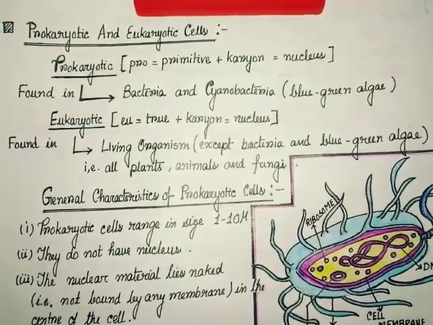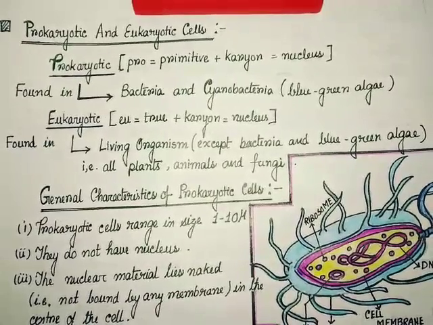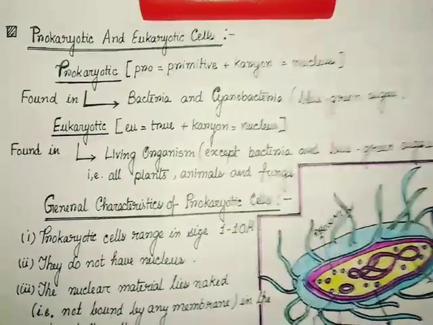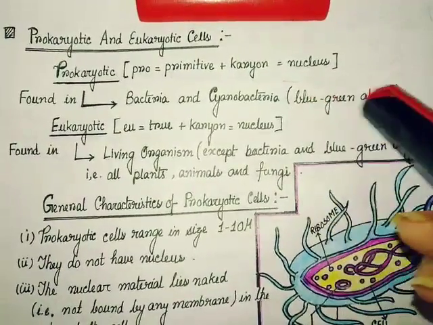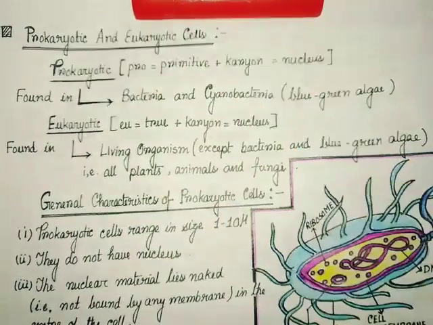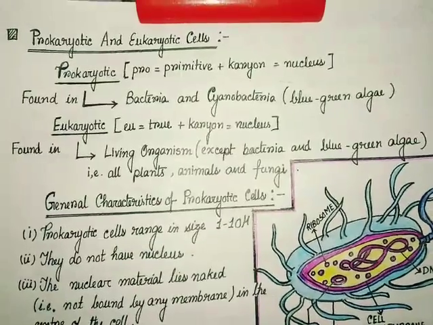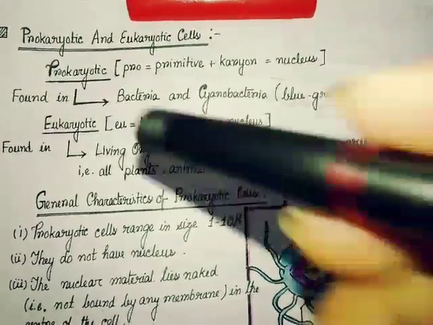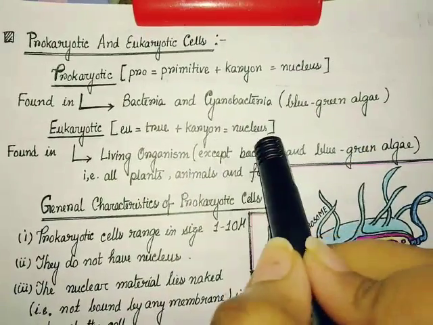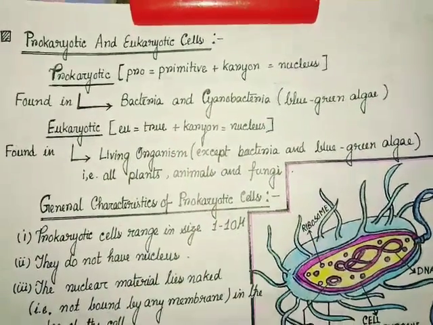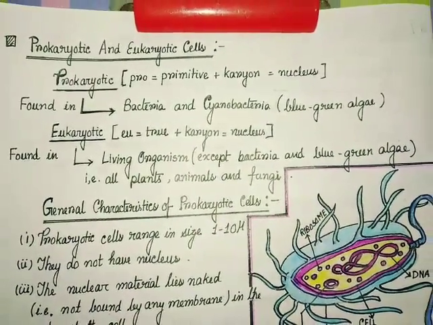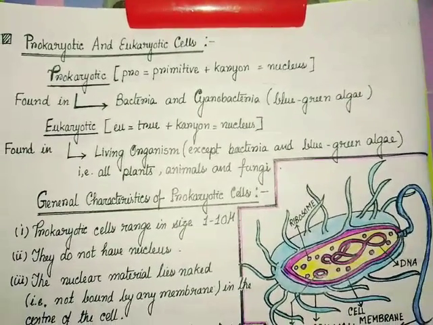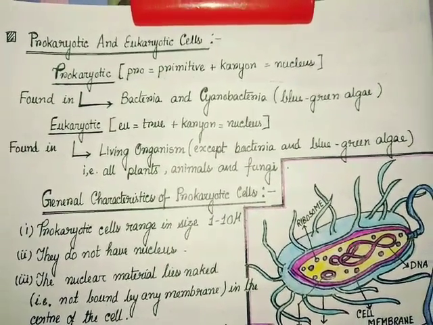For example, bacteria, blue-green algae, etc. The other name of blue-green algae is cyanobacteria. Now, the eukaryotic cell means true nucleus. Eu means true, karyon means nucleus. True nucleus means each and every part of the nucleus is present. We already know that in a nucleus 4 parts are present.